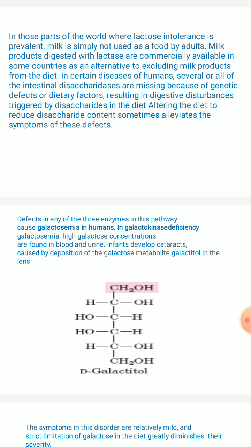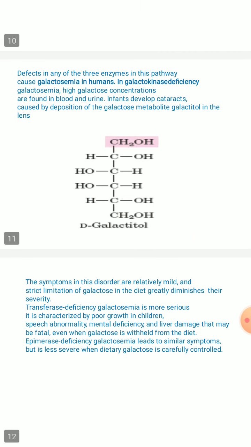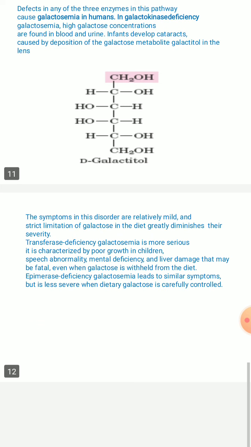So infants develop cataract, which is mainly caused by the deposition of this galactose metabolite, that is called galactitol. So galactose is getting converted into galactitol, which further leads to cataract formation in the lens in most of the infants. So this is the structure of galactitol. Please observe the difference between galactose and galactitol structure. Just a small change in the structure, right? You can understand, that is the aldehyde group is getting converted into an alcohol group, you can make out in the first carbon atom. So that is the galactitol structure.